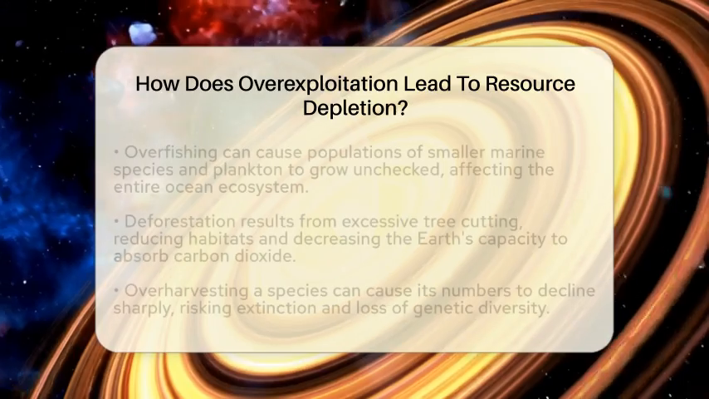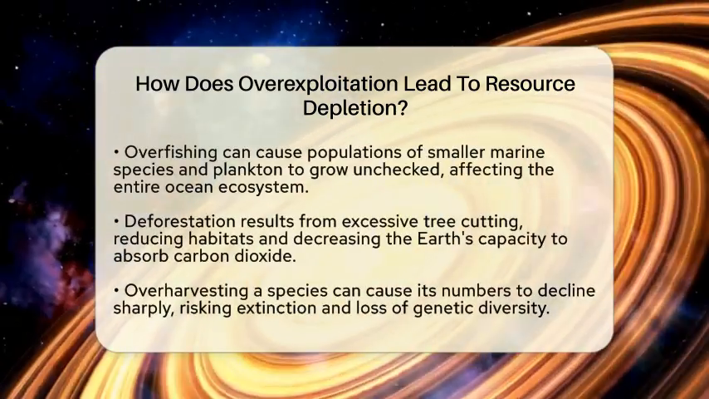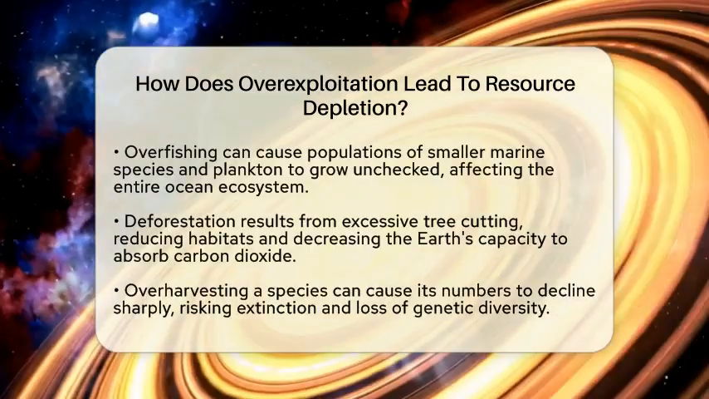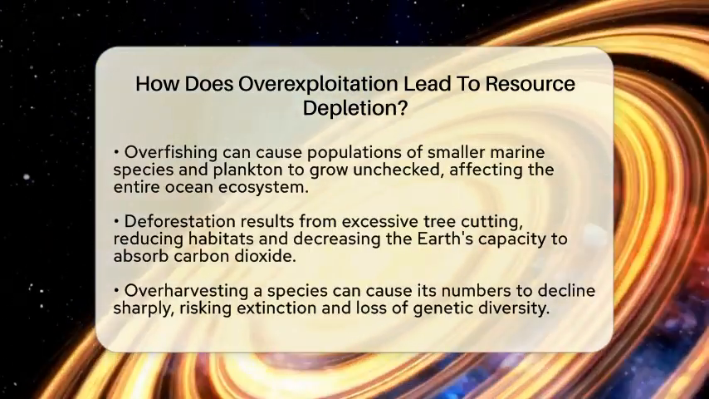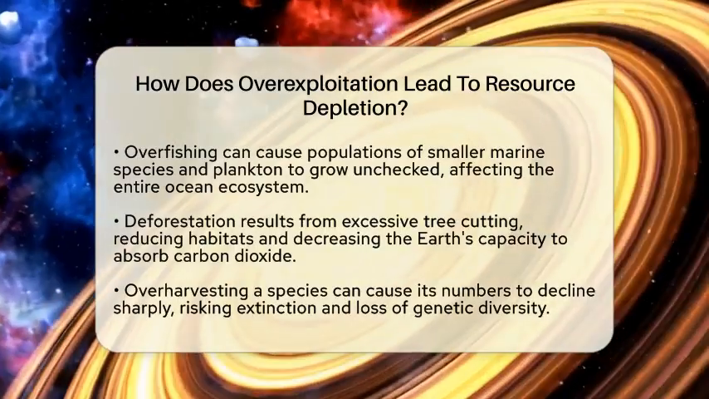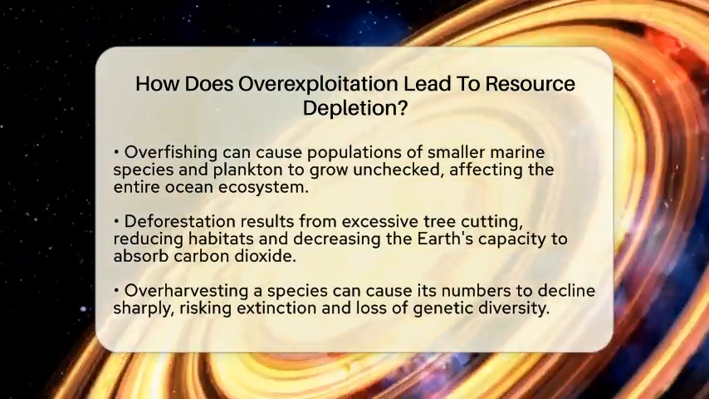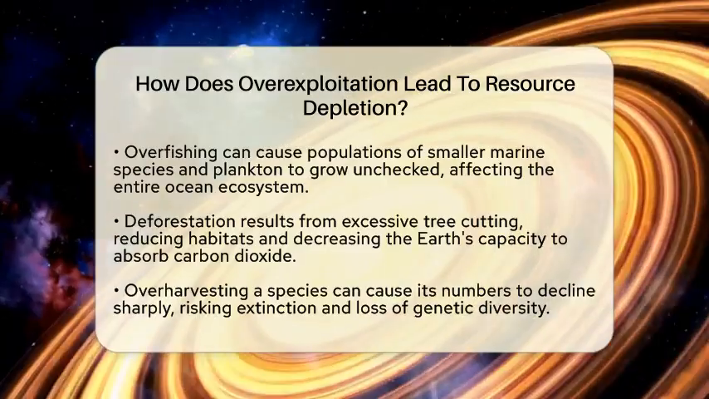In ecosystems, every species plays a role. When we overharvest a species, it can throw off the balance of the entire environment. For example, overfishing can remove too many fish from the ocean. This can cause the populations of smaller fish or plankton to grow unchecked, which then affects other marine life.